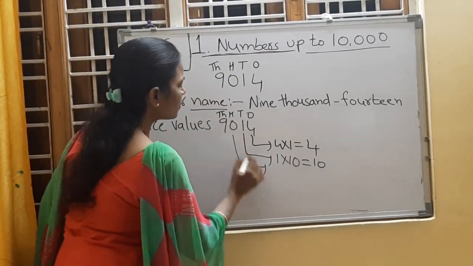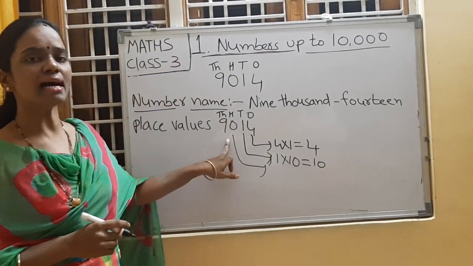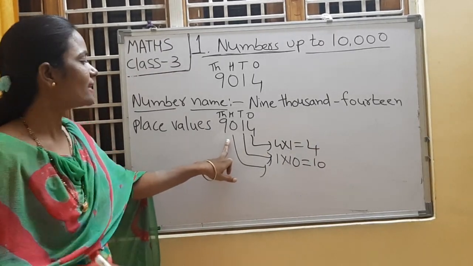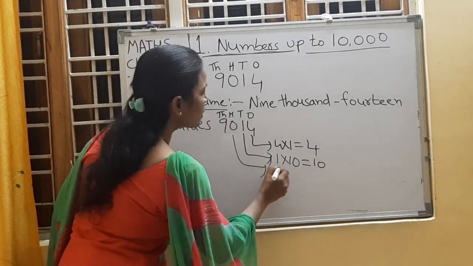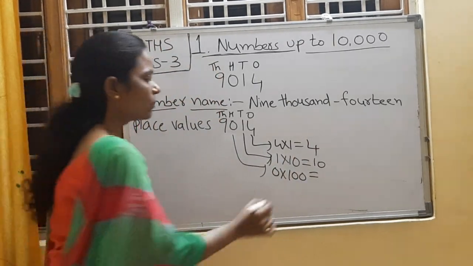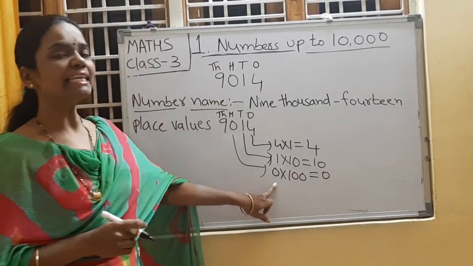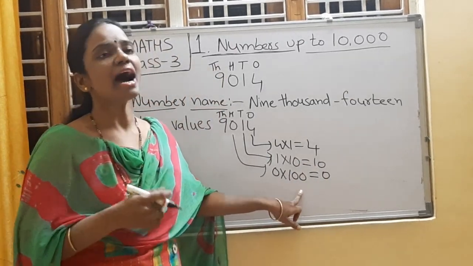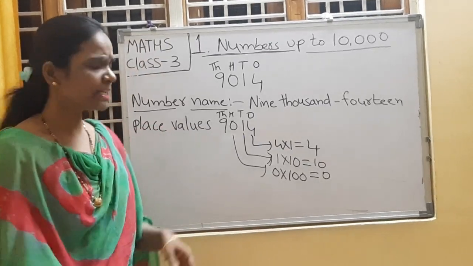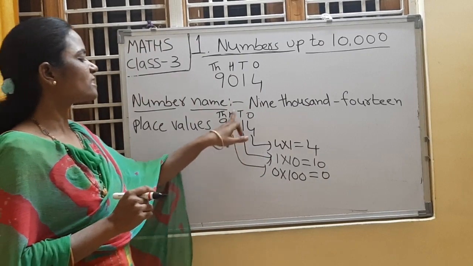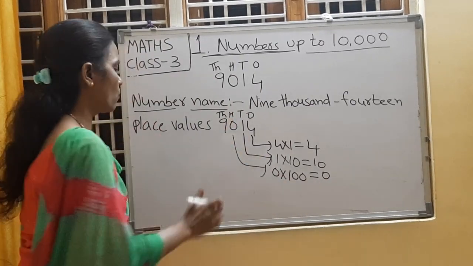What is the place value of 0, children? What is the answer? Yes, you know the answer. The place value of 0 is always 0. If any number is multiplied by 0, the answer is always 0. So 0's place value is 0.